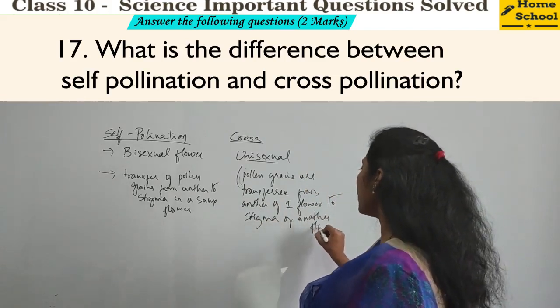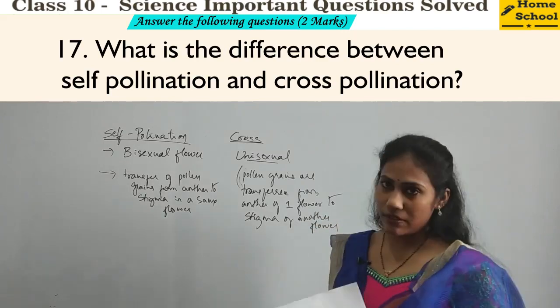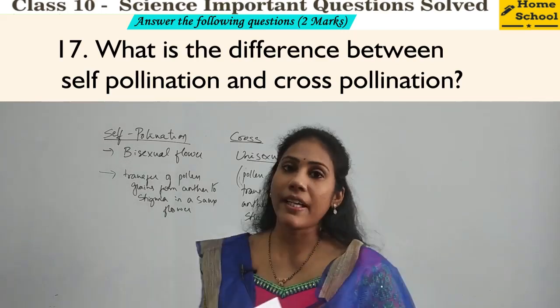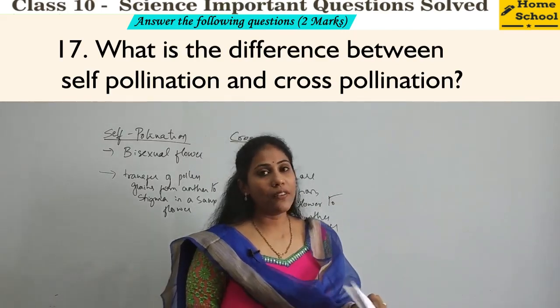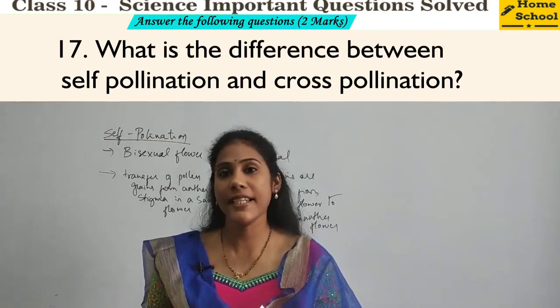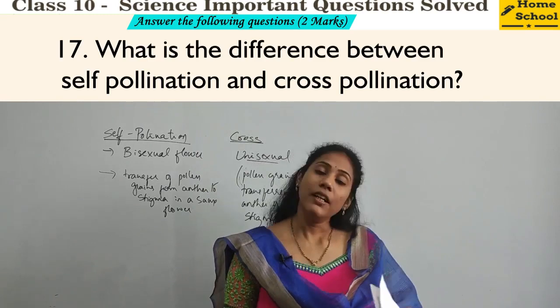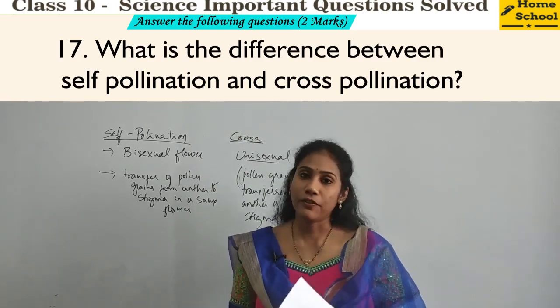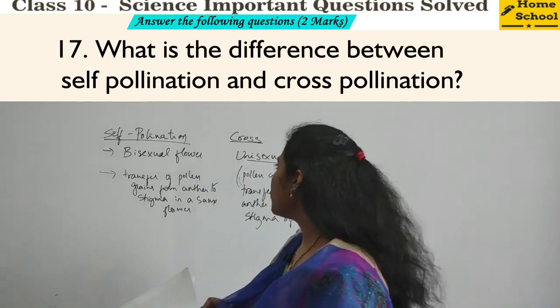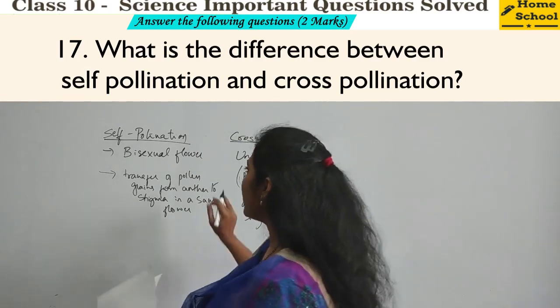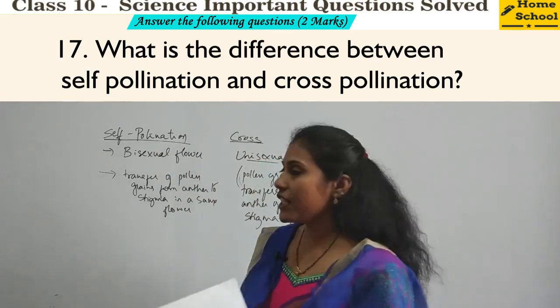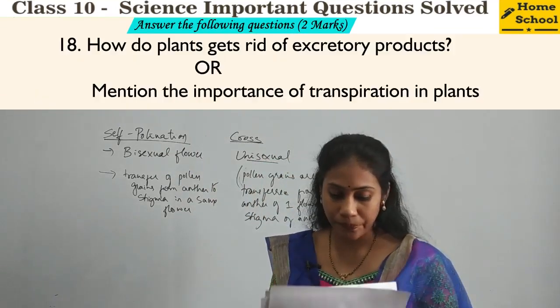So this is what we call cross-pollination, right? Because male reproductive organ is in one flower, female reproductive organ is in another flower. So pollen grains have to be transferred from one flower to another flower, right? So this is the point of difference between self-pollination and cross-pollination.